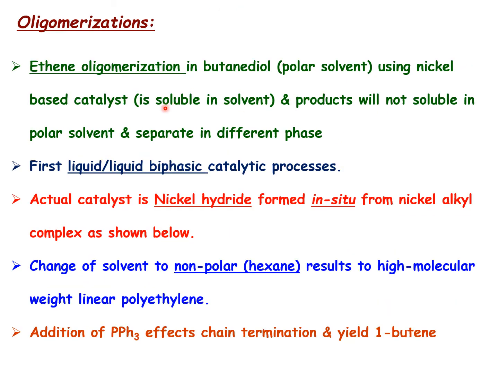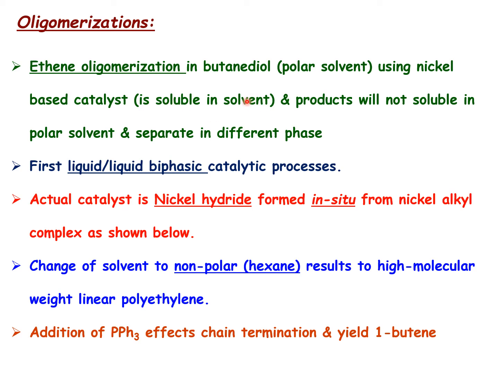Normally, ethene oligomerization is carried out in butanediol, a polar solvent, using a nickel-based catalyst. Often this oligomerization is carried out using a nickel-based catalyst. In this process, the nickel-based catalyst is soluble in a polar solvent like butanediol, whereas the product we obtain, the polymer or oligomer, is not soluble in that polar solvent.